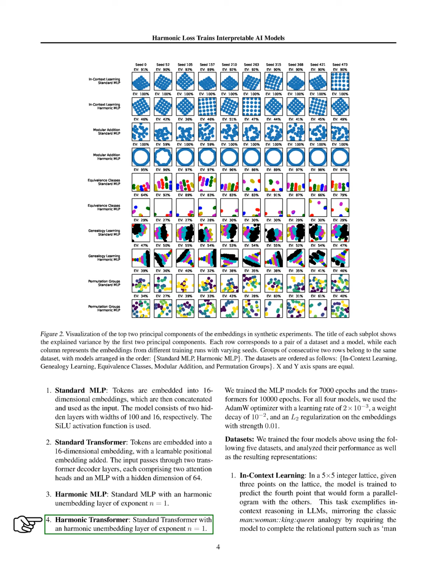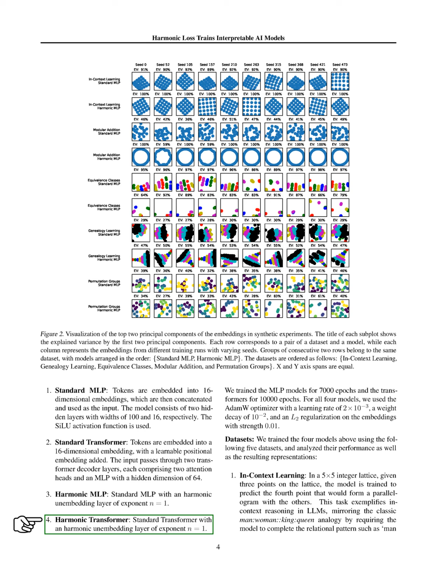1. In context learning, the model predicts a fourth point in a 5x5 integer lattice to form a parallelogram with 3 given points, reflecting in context reasoning. 2. Modular addition. The task involves predicting the sum of 2 integers modulo 31. 3. Equivalence classes. The model determines if 2 integers are equivalent modulo 5.